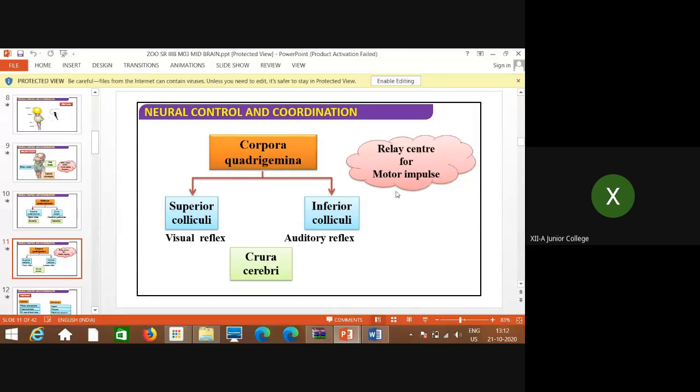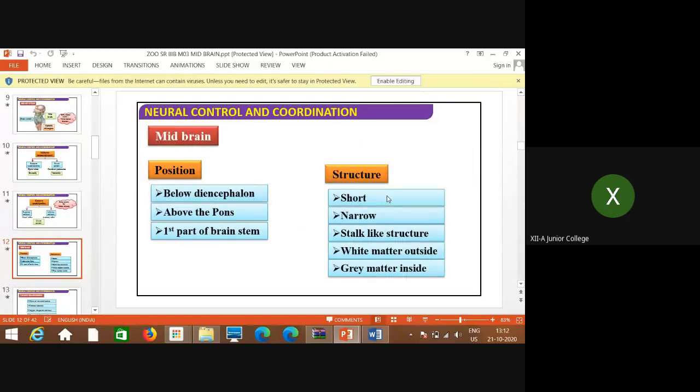So this corpora quadrigemina, which is a part of the midbrain, is considered to be the relay center for motor impulses. Now again, we'll discuss the position, that is below the diencephalon, as I showed in the diagram, above the pons, those bulging structures I showed. So in between the pons and diencephalon.